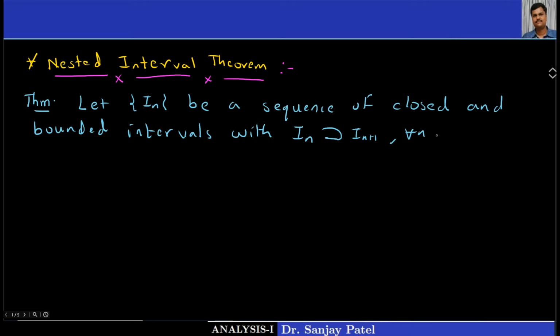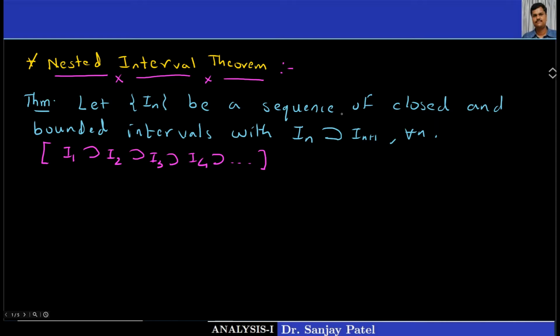Let me explain the meaning of In contains In plus 1. You can say I1 contains I2, I2 contains I3, I3 contains I4, and so on.